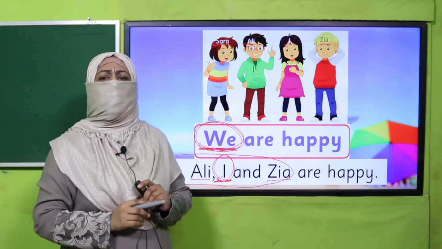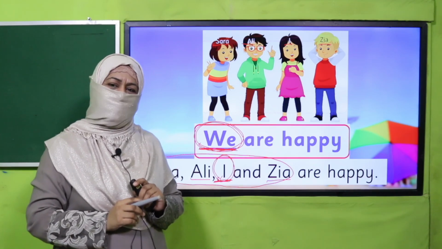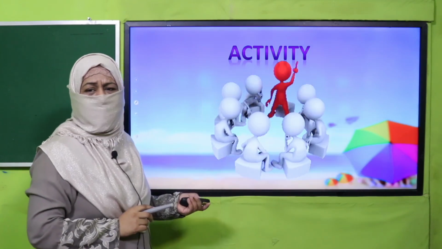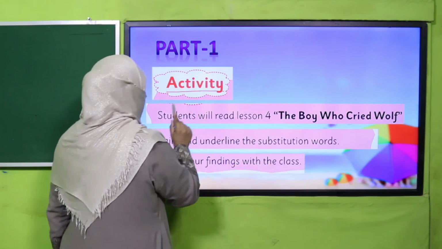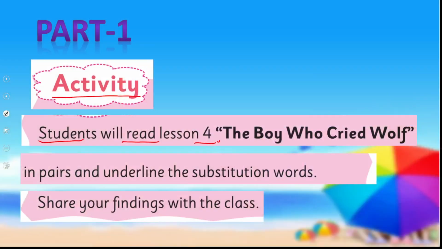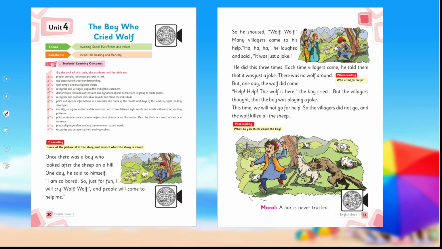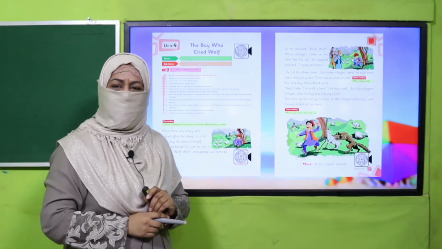So, do you understand how we select a substitution word for naming words? All right, I'm going to check it through an activity. This activity is there in your book. You will read lesson 4, The Boy Who Cried Wolf. We have already studied it. You will read it in pairs and underline substitution words. Whatever substitution words you find in this lesson, you will underline. So, open your book on these pages and underline all the substitution words you find in this story. Pause the video, complete this activity and then come back.